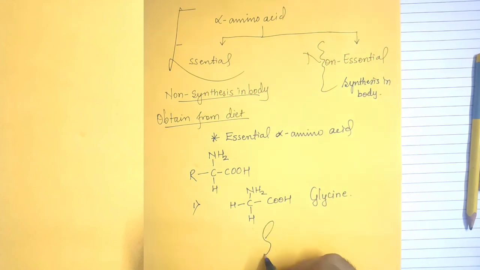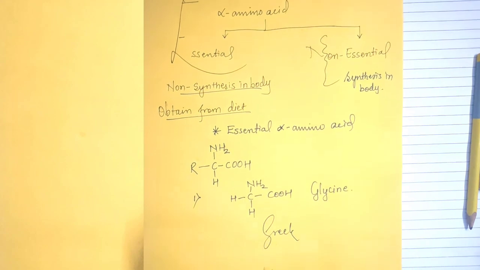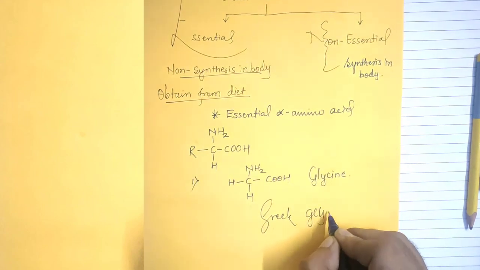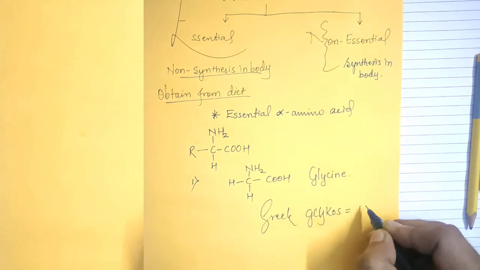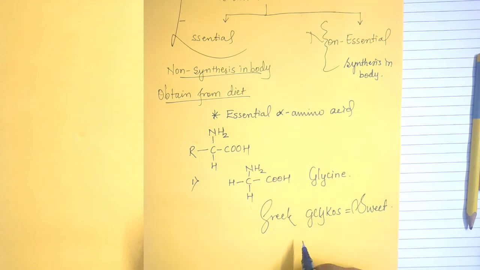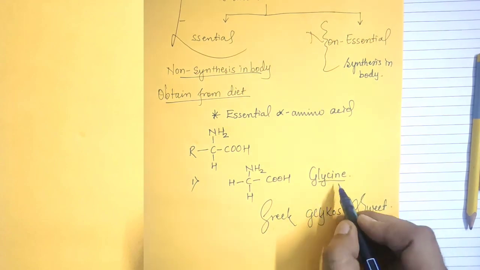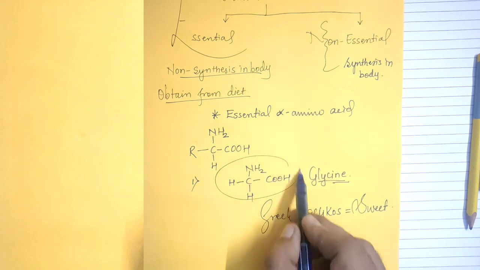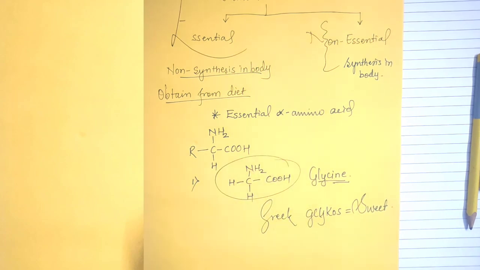In Greek, glykos means sweet, so the name has been given. This naming is said to be a trivial name. So the first member of the alpha amino acids is glycine. The rest of the examples, all 20, we will study in our next lecture. Thank you.